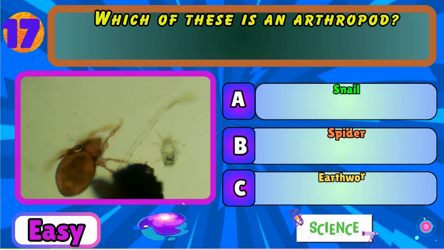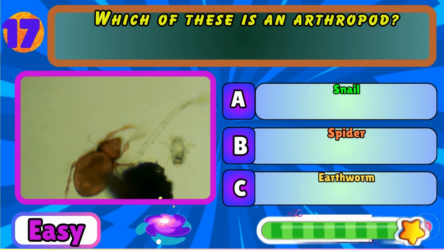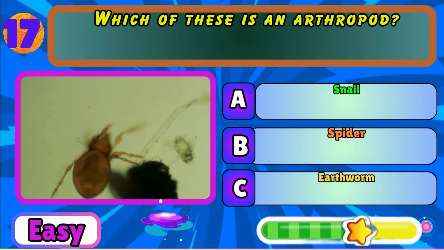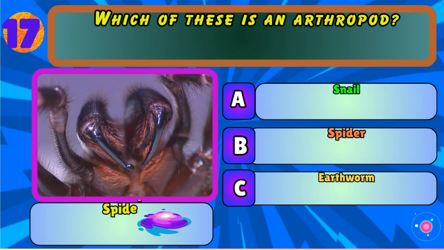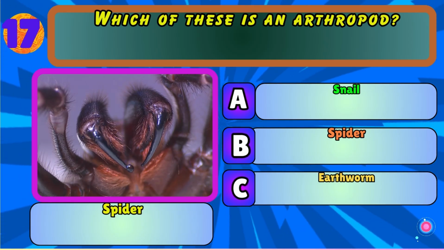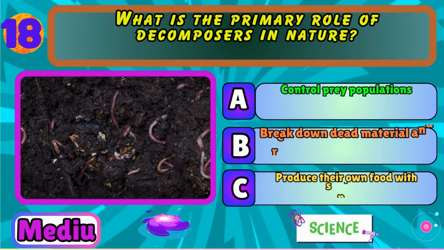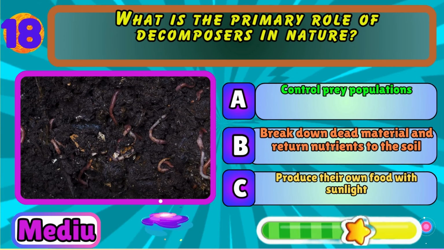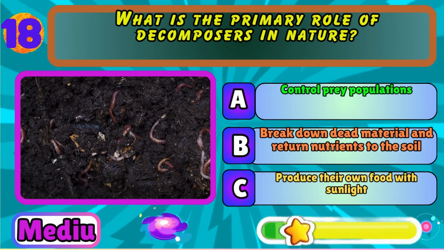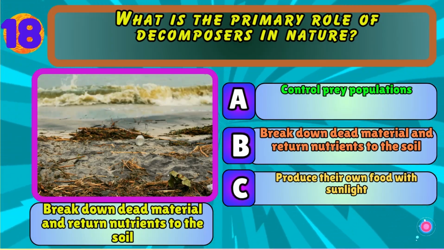Which of these is an arthropod? Snail, spider, or earthworm? Spider. What is the primary role of decomposers in nature? Control prey populations, break down dead material and return nutrients to the soil, or produce their own food with sunlight? Break down dead material and return nutrients to the soil.